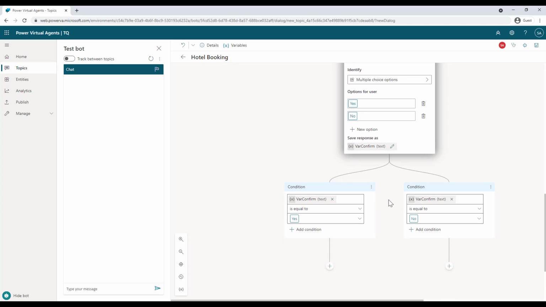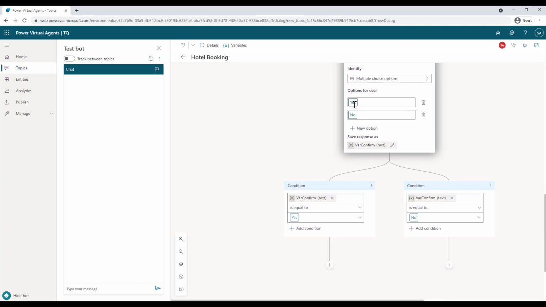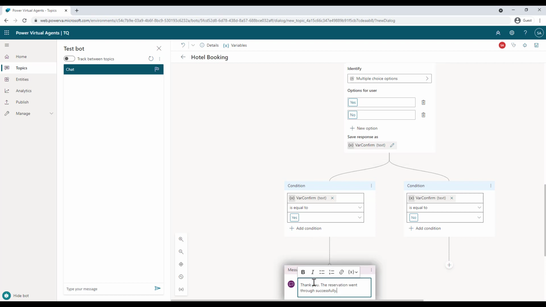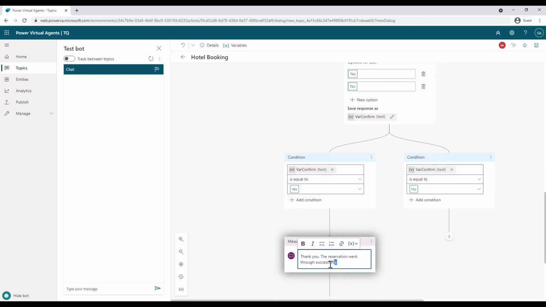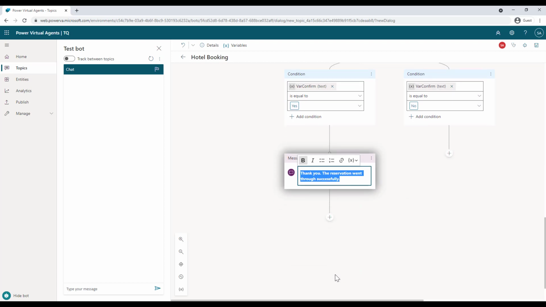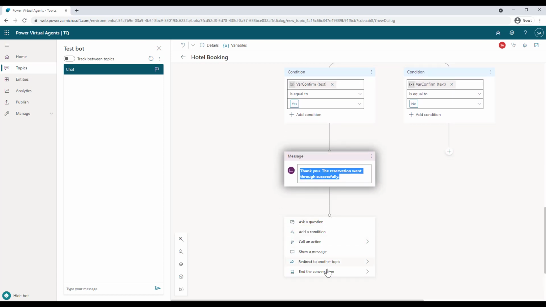So here you will see that as soon as you provided the options yes and no, this particular node changes into two branches. For example, what would you like to do when the user says yes, and what would you like to do when the user says no? So what I would like to do is, as soon as the user says yes, I would say, all right, I can show a message: Thank you, the reservation went successfully. And then I can end this conversation with a survey.